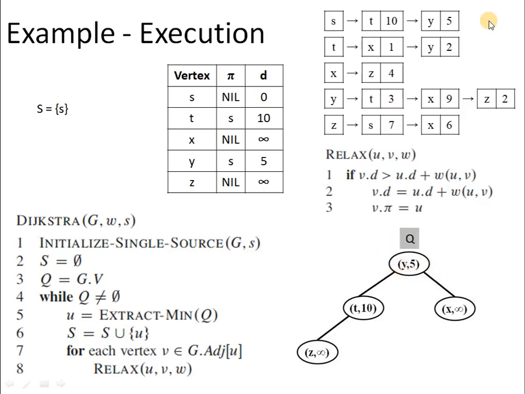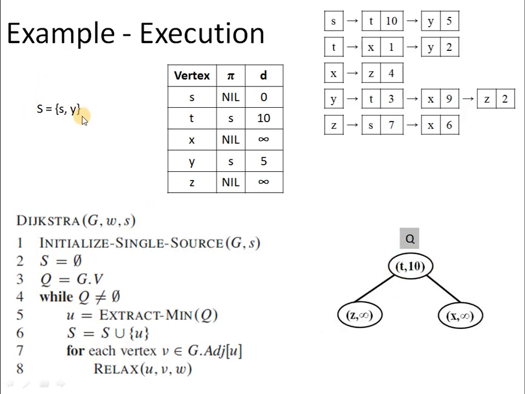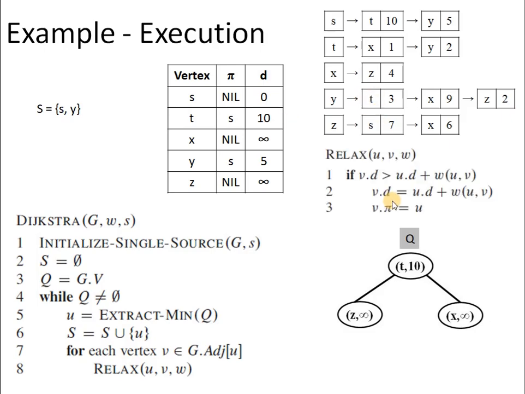And now there is no other vertex which is adjacent to S, so we are done with the execution of the while loop. The next iteration of the while loop will delete y. So y has been added to the set and it is deleted from the priority queue. If we look at the adjacency list of y, then the first vertex is t. So the current value of t is equal to 10. So v.d is equal to 10. u.d, in this case, we are talking about the vertex y.